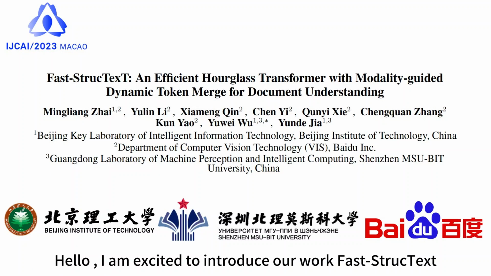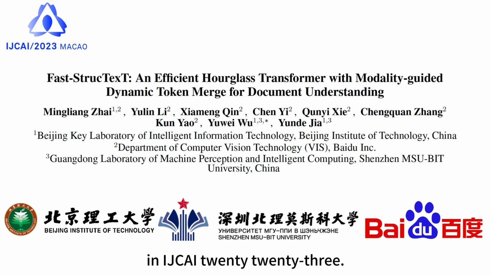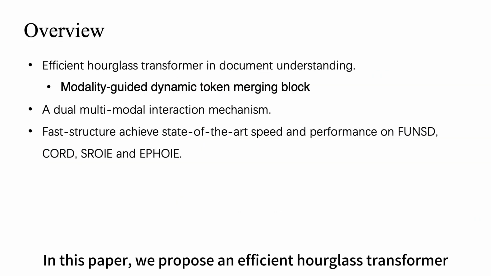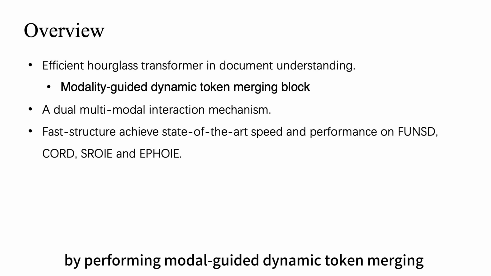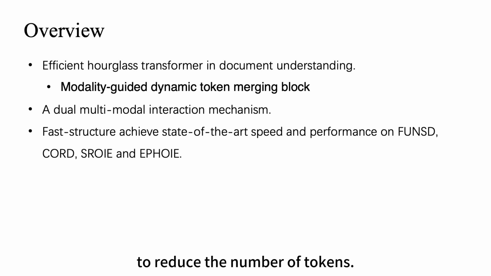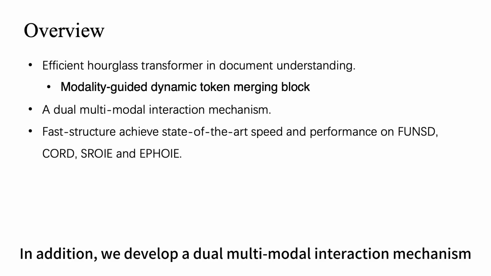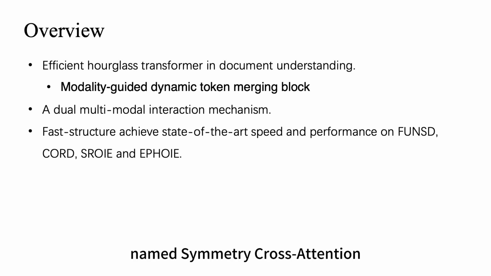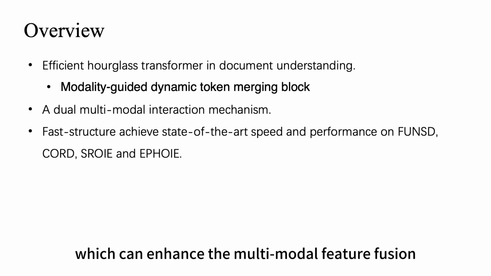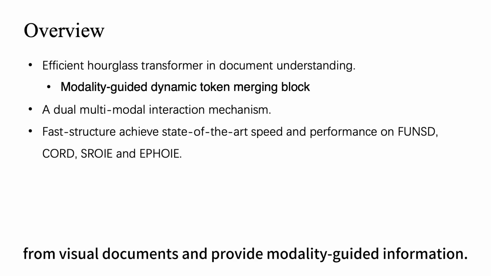Hello, I am excited to introduce our work Fast-StrucTexT in IJCAI 2023. In this paper, we propose an efficient Hourglass transformer by performing model-guided dynamic token merging to reduce the number of tokens. In addition, we develop a dual multimodal interaction mechanism named symmetry cross-attention, which can enhance the multimodal feature fusion from visual documents and provide modality-guided information.